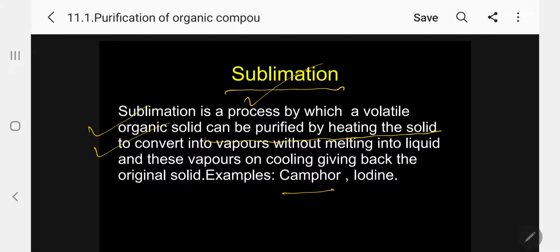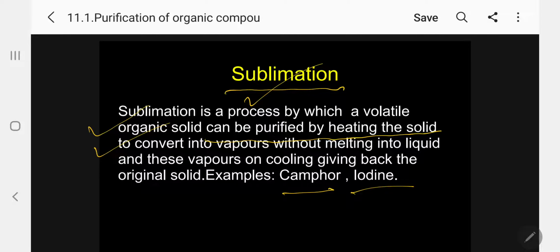Example: camphor, organic; iodine, inorganic; even benzoic acid we can use for this. Kindly follow. Naphthalene, all the higher hydrocarbons we can use like this.